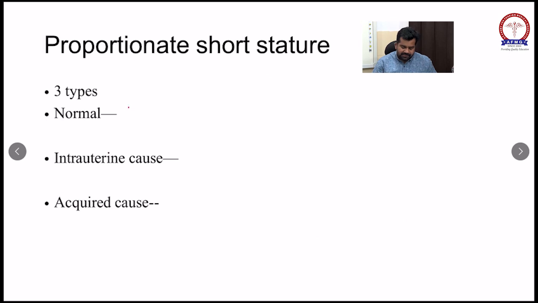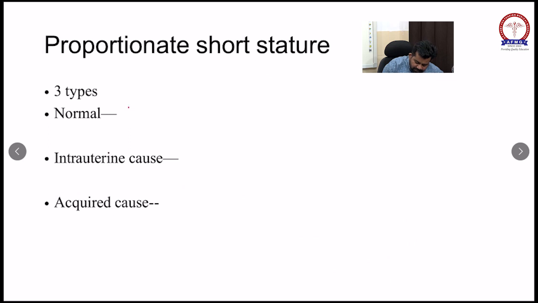So remember, when this child is born, the birth weight and length will be below the third percentile for the gestational age. So the growth channel is low, but the curve will be normal, a sigmoid shaped curve. There is normal growth, but overall the percentile is low. Family history of short stature will be positive in this child.